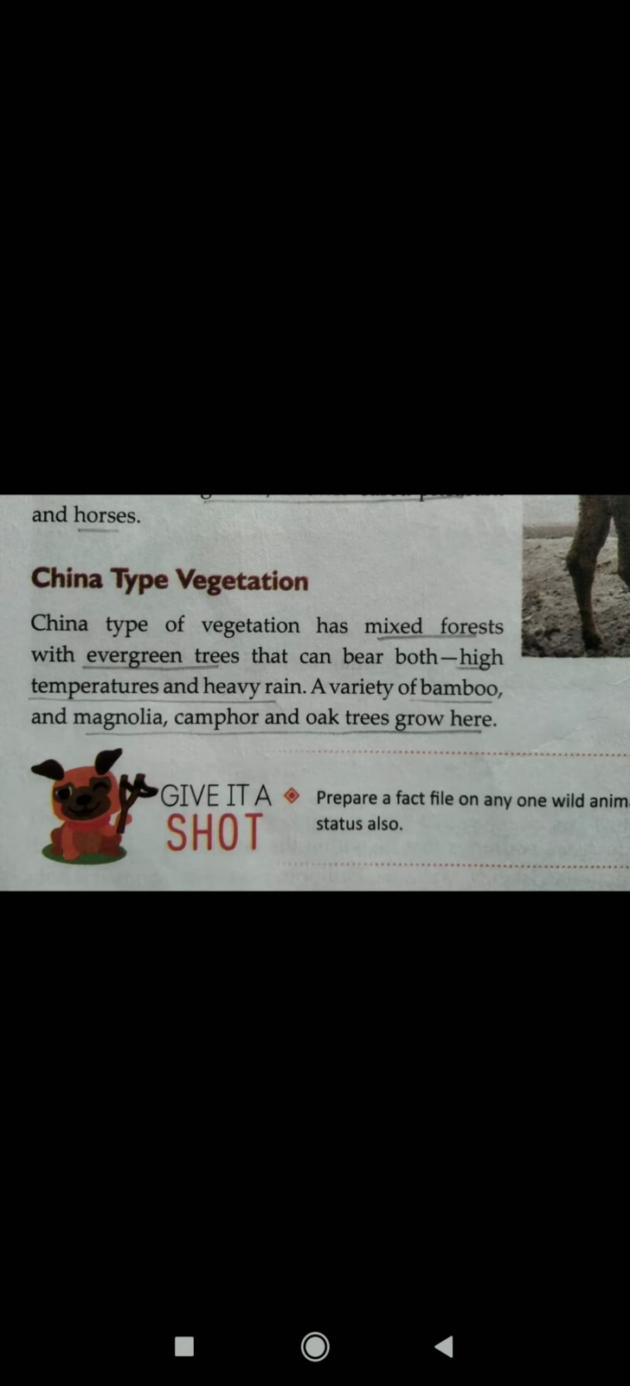China type vegetation. China type of vegetation has mixed forests with evergreen trees that can bear both high temperature and heavy rain. A variety of bamboo, magnolia, camphor, and oak trees grow here. So this China type of vegetation is found in the region which experiences China type of climate.